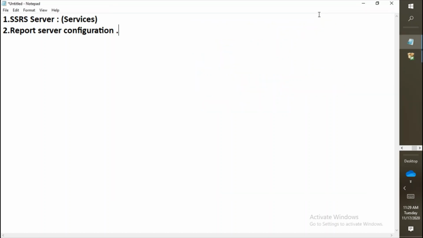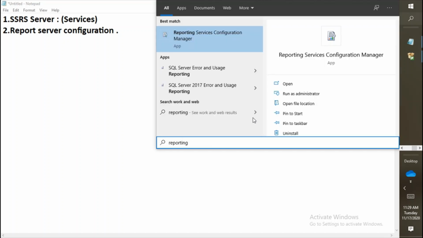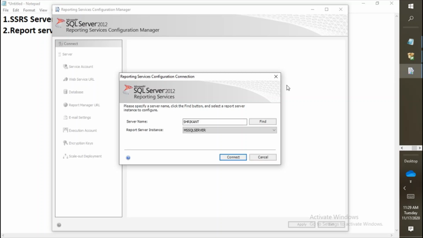Now the next part is the setup. We need to configure the reporting server. For that, we go again to the search box and type reporting services configuration manager. Click on open. Now we have clicked on open, and this pop-up has opened. Here you will see there are two text boxes: one showing the name of the server, and another for the instance.